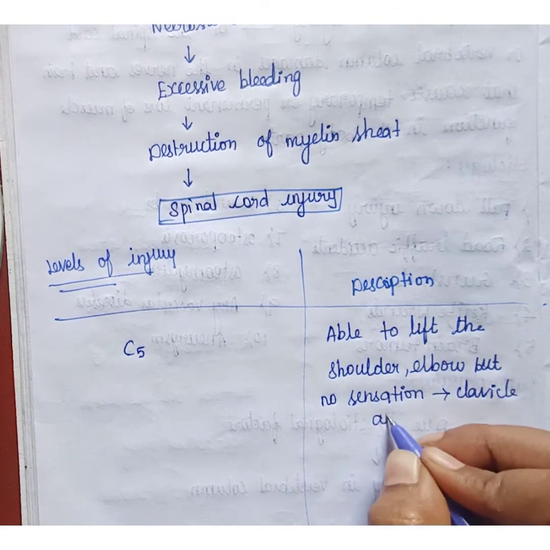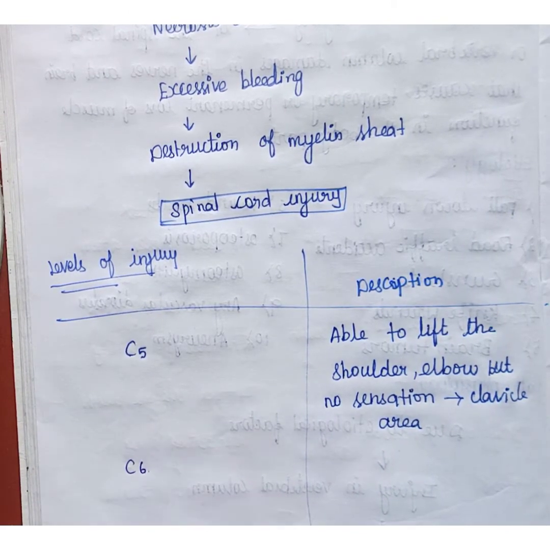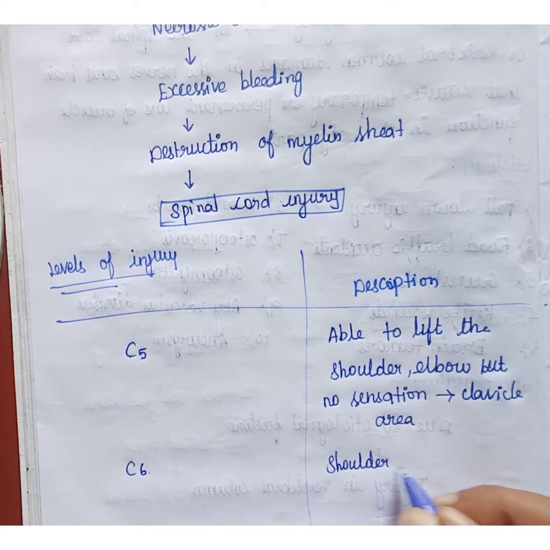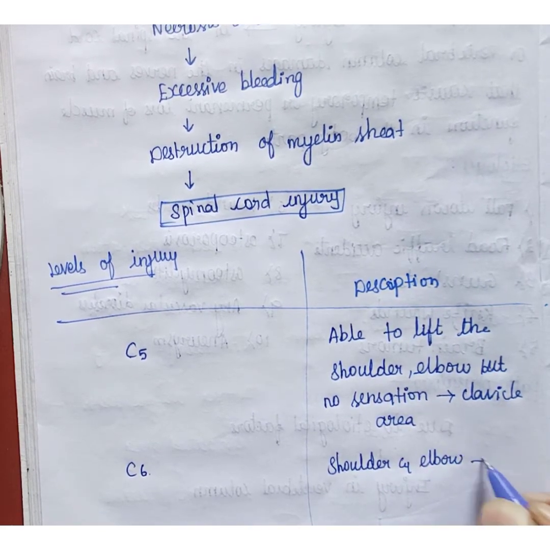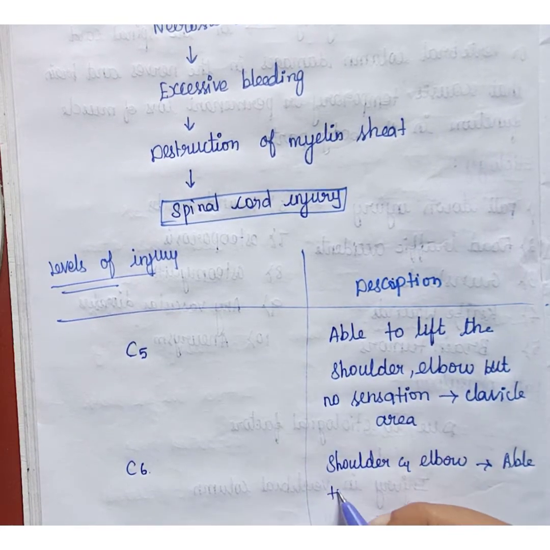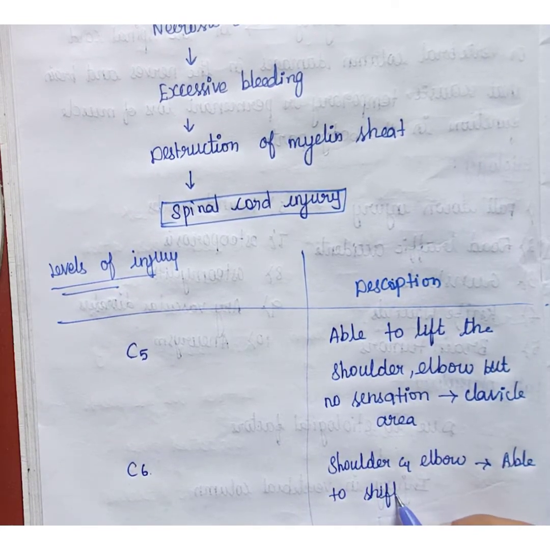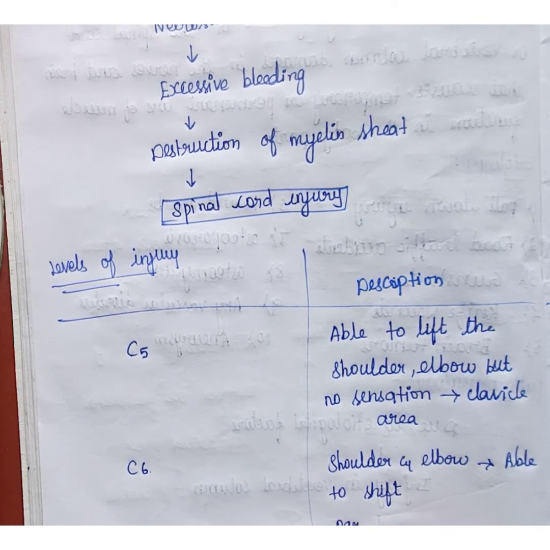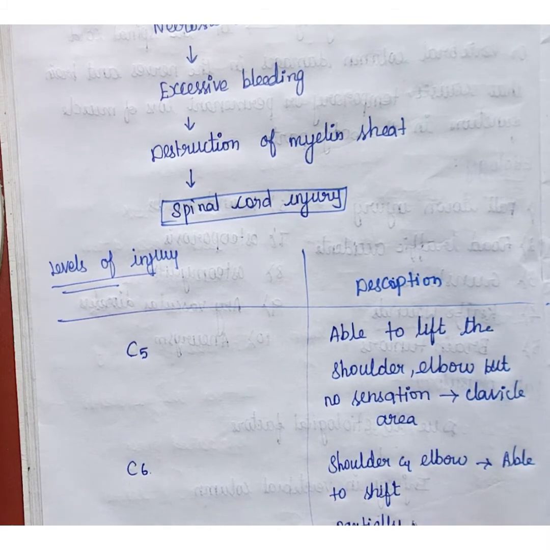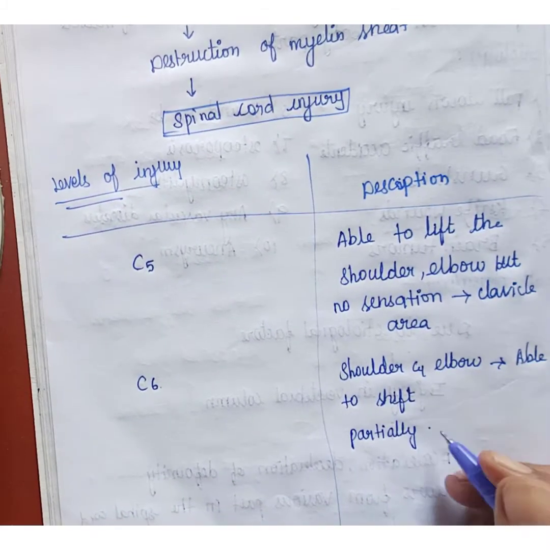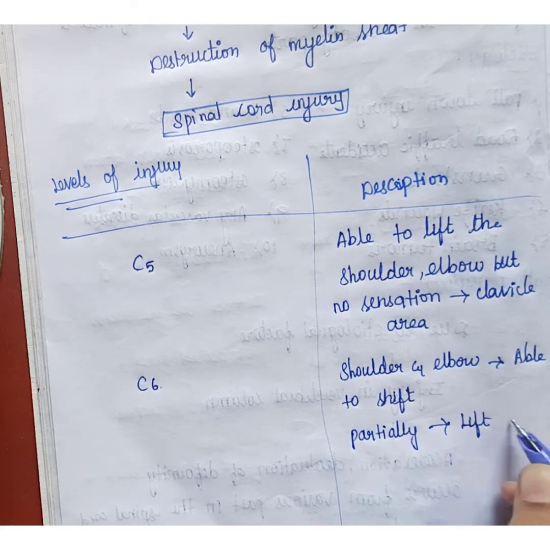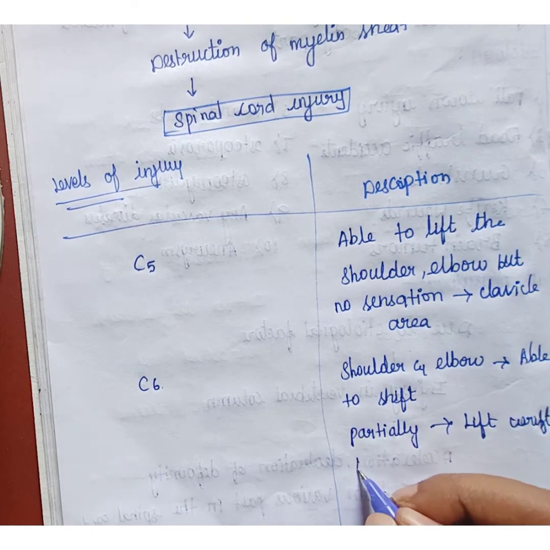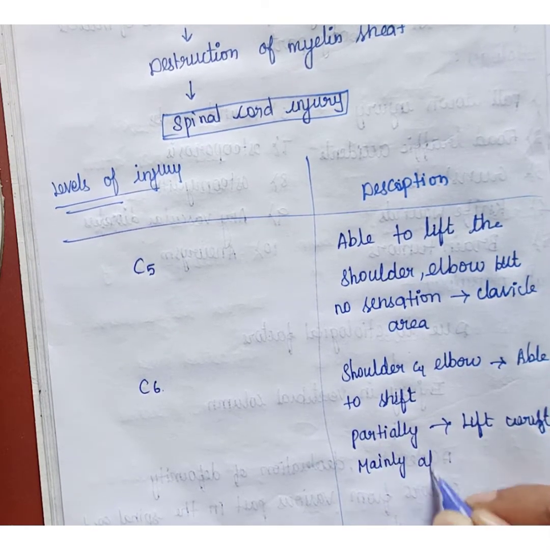In C6, the patient is able to lift the shoulder and elbow, but partially lifts the wrist, and it mainly affects the thumb finger.